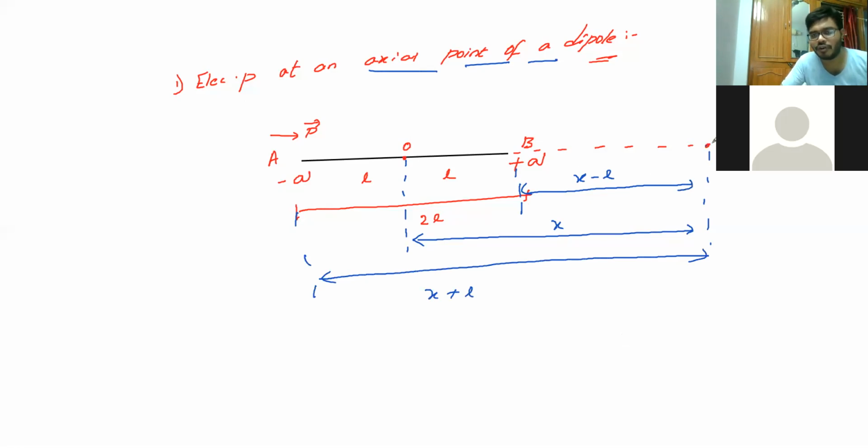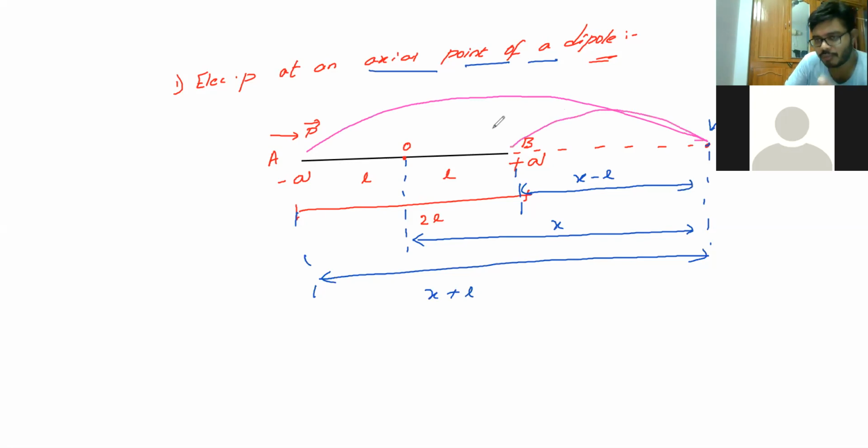Now, at the P point, we are going to find the potential. This potential is nothing but VA plus VB. I'll explain why we are taking VA plus VB. When you're discussing the potential at point P, remember there are no directions here, as we have seen with electric field. We are not going to discuss the electric field line directions here. We are going to see the potential difference between the two points, from the A point to the P point and from the B point to the P point.